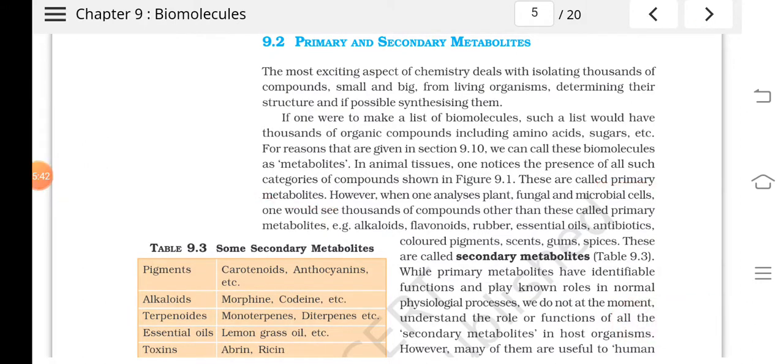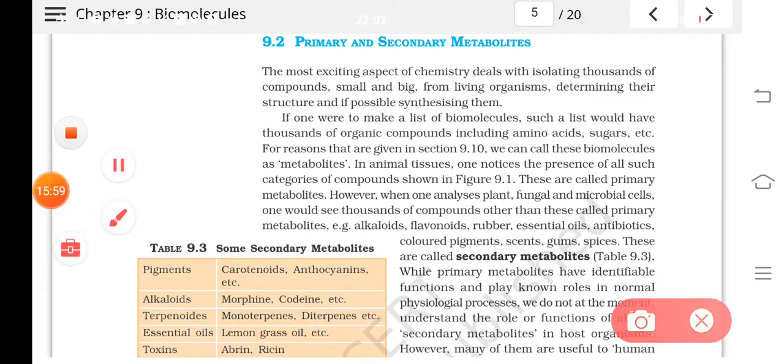And in addition to that, there are certain other things like alkaloids, flavonoids, rubber, essential oils, antibiotics, pigments, scents, gums, etc. These are known as secondary metabolites.